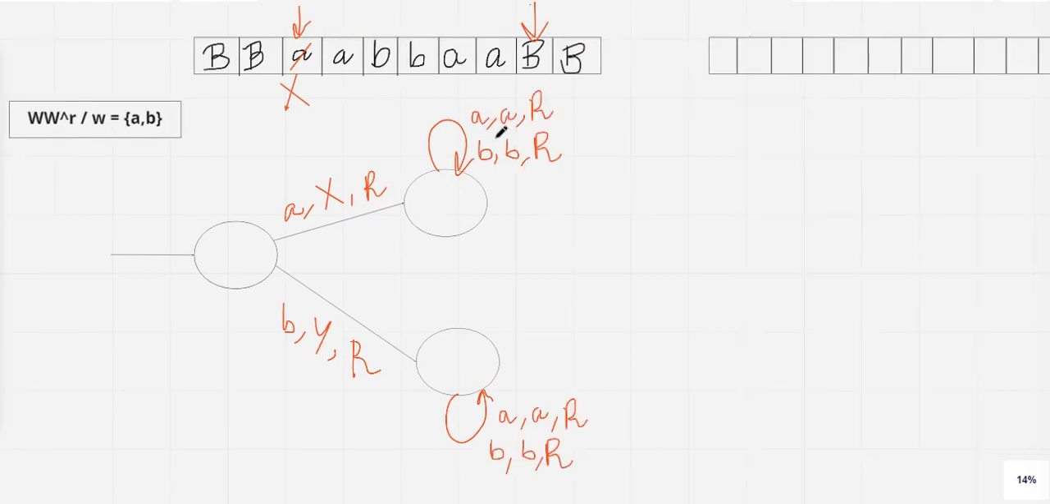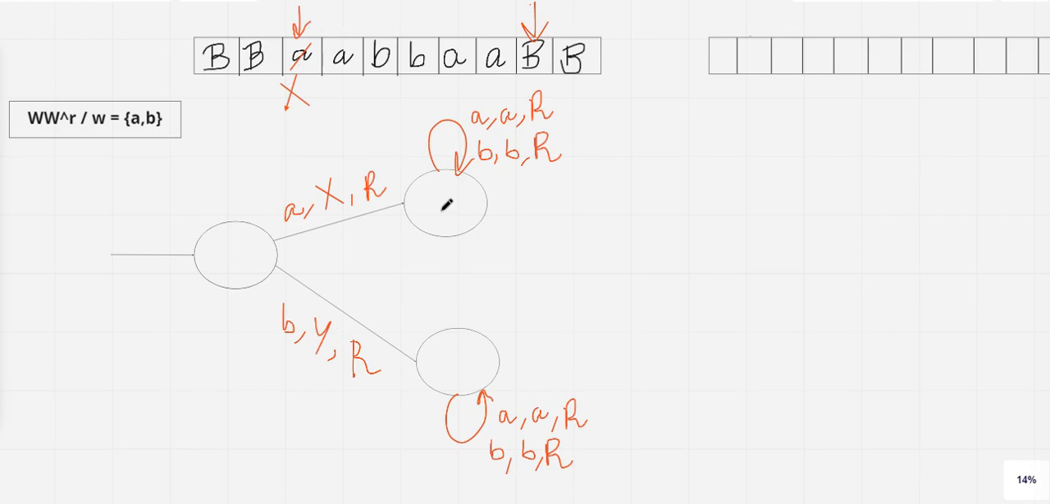If it sees B, then it will replace it by B only, and it will move in the right direction. That means the self loop will comprise A. If it encounters A, it will replace A by A and move right. Same with B. The same goes for the other transition as well. Now, after A is replaced by X, if it is B, then it will replace it by Y. The tape head will move until it reaches the blank symbol.